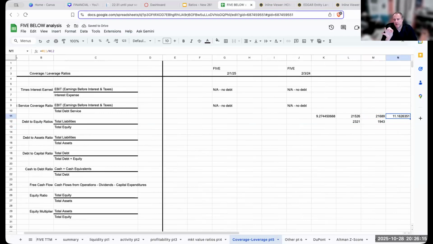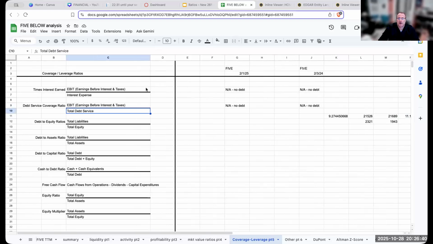The higher this number is, the better. It means the greater the ability I have to pay off debt. How much coverage do I have of my earnings to service my debt payments? Now, if I were to do this over here for my debt service, that would be times interest earned. For the companies I selected, it's not applicable.